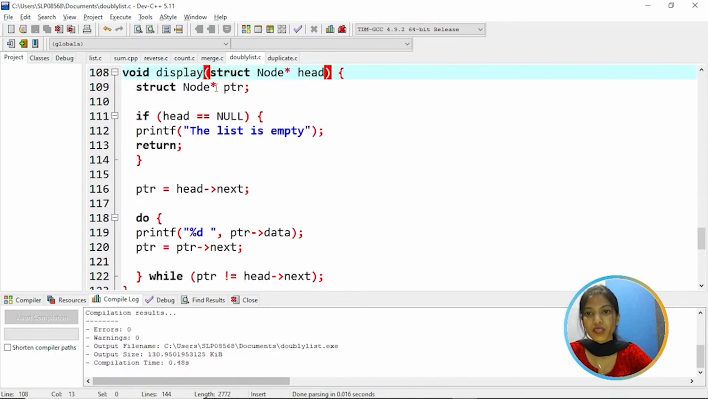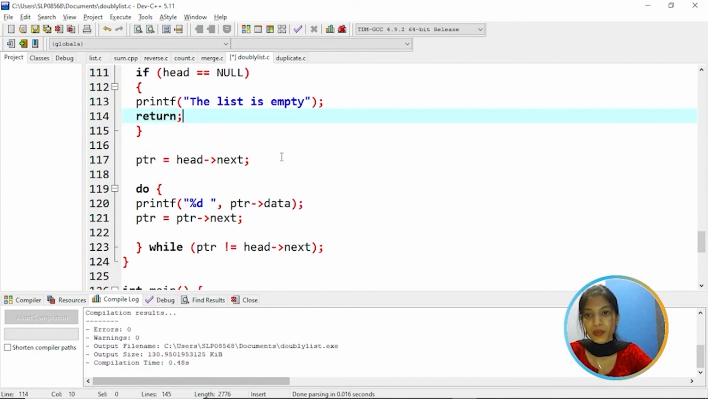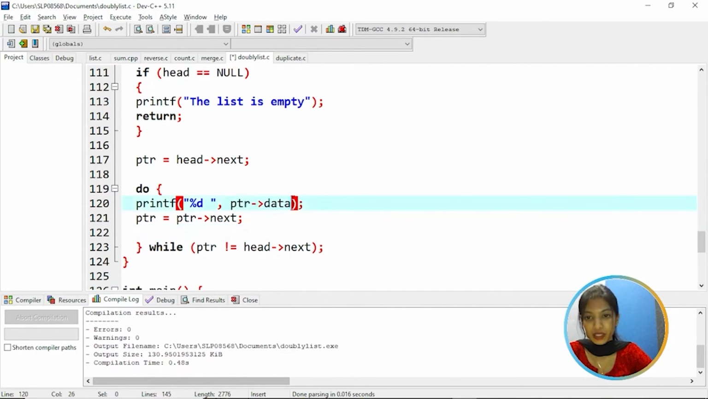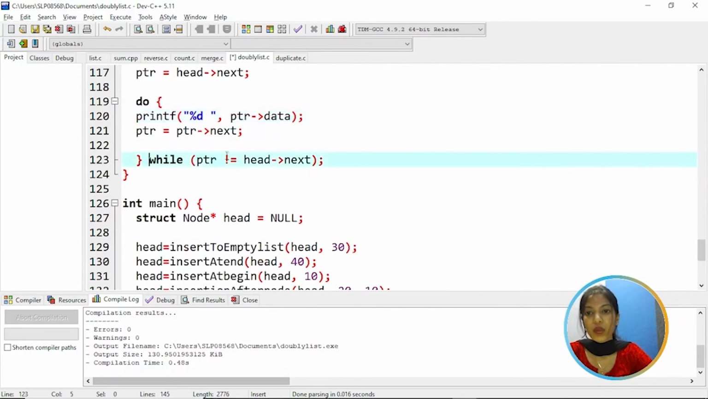In the display function, we create a pointer variable, and if head is equal to null, that means the list is empty. Then we assign the pointer equal to head's next. In the do loop, it will print the node's data, and once it prints the first data, the pointer's next is assigned to PTR. Then it will print all the nodes' data and check the condition while PTR is not equal to head's next.